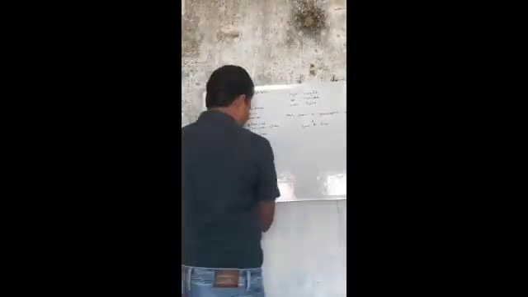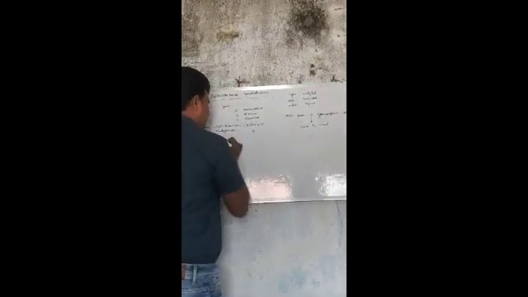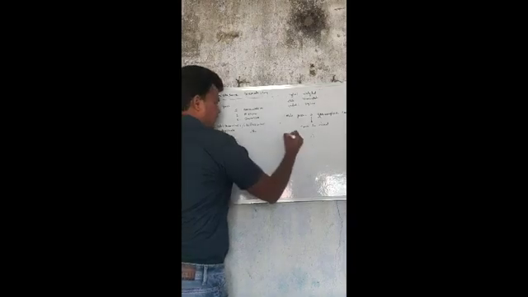Now come to the structure. This is the male and this is the female.